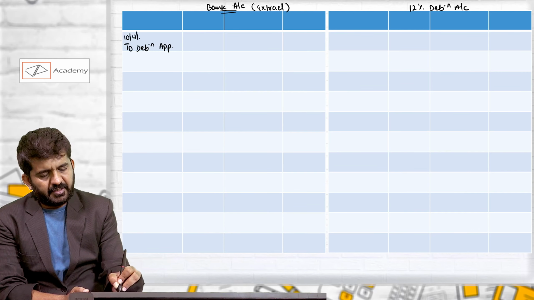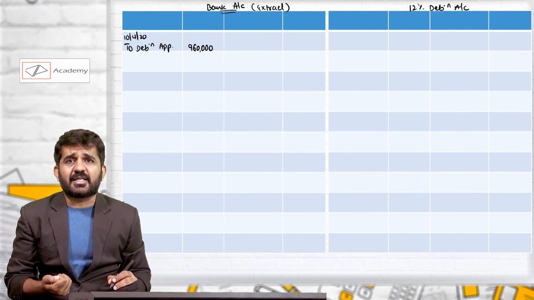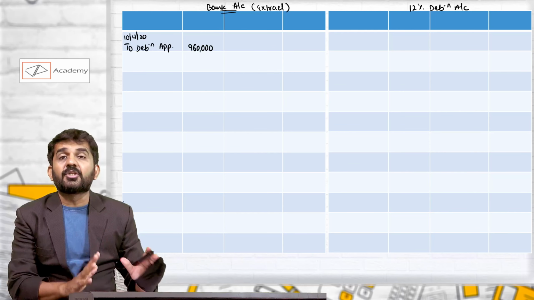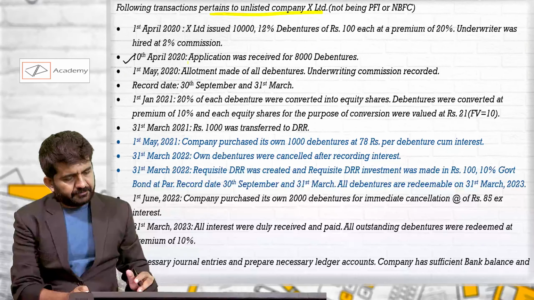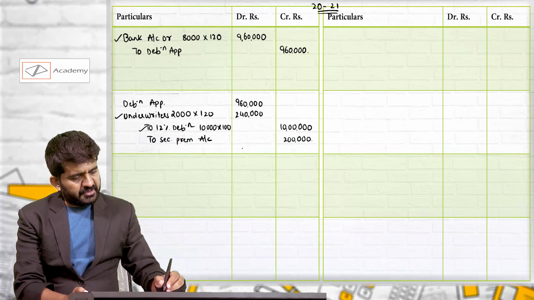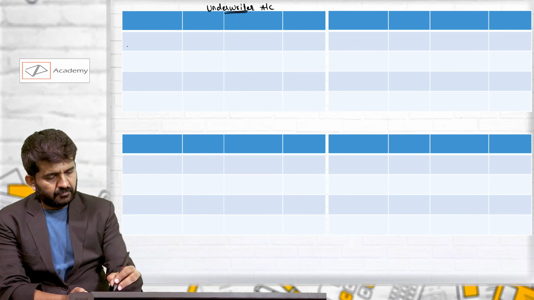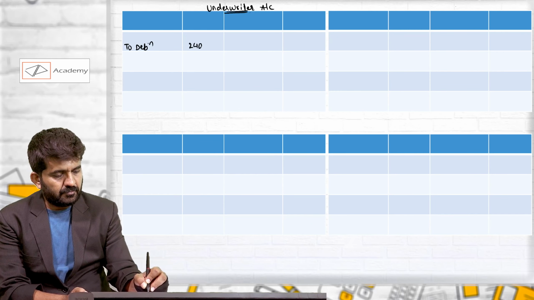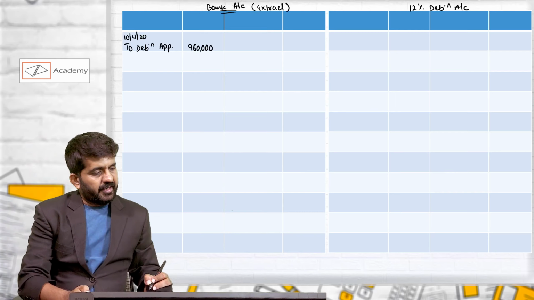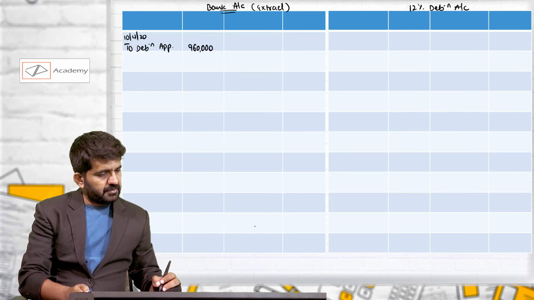Which is 10th April 2020. Amount is 9,60,000. Understand, this is just an extract. We are not passing other entries which are related to bank account in the year 2021. Underwriter's account is debited by 2,40,000. And 12% debentures will be credited by 10 lakhs.